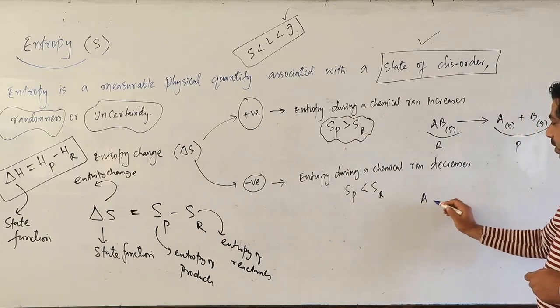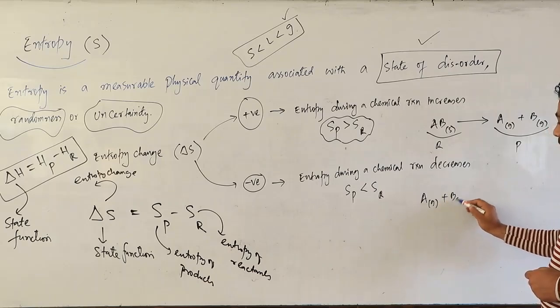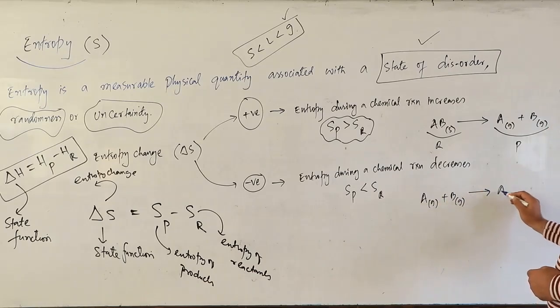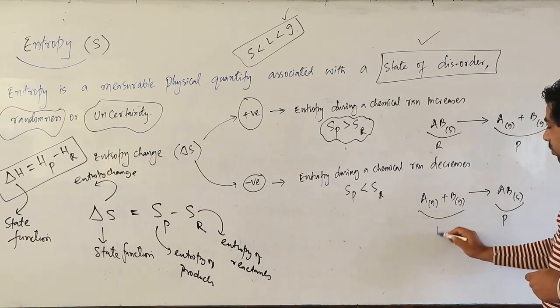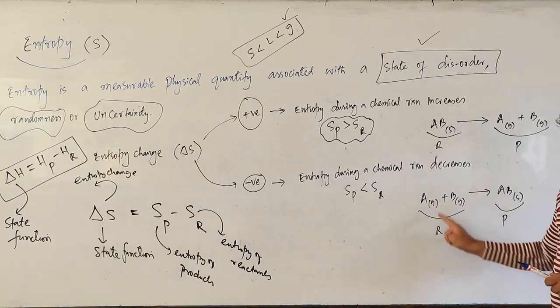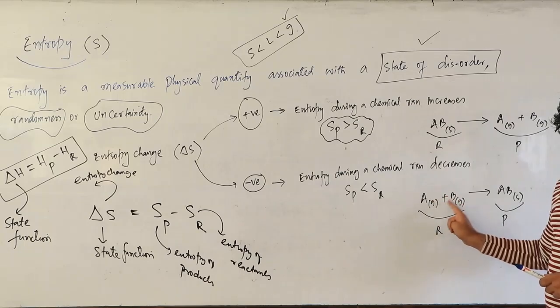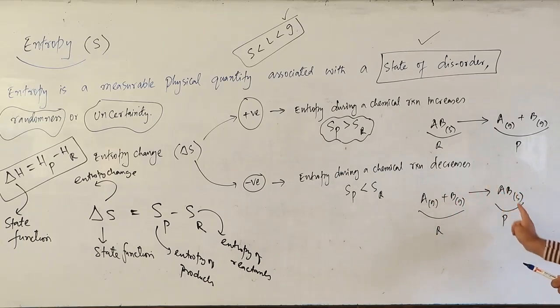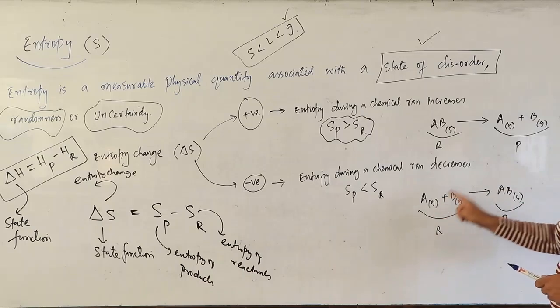The reverse will be A gaseous plus B gaseous will give me AB. And AB is solid. This is your product here, and these are your reactants. Reactants are gaseous, so entropy will be very high. And product is solid, so entropy will be very less. That means the entropy is decreasing from reactants to products.